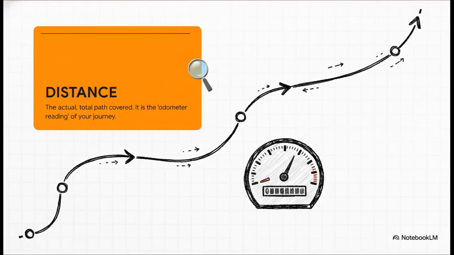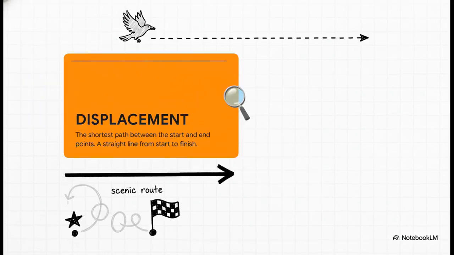First up is distance. Now, this is the one we're all super familiar with, right? It's simply the total length of the path you actually cover. The best way to think about it is like the odometer in your car. It just keeps clicking up and up and up with every single foot you travel, no matter what direction you're going. And then we have its partner, displacement. Displacement is different. It couldn't care less about the scenic route you took. It only cares about one thing: the shortest straight line path from your starting point to your ending point. It's all about your change in position, as the crow flies.